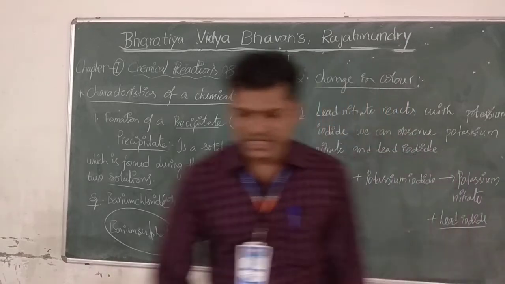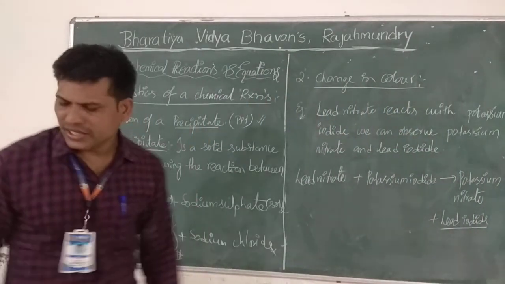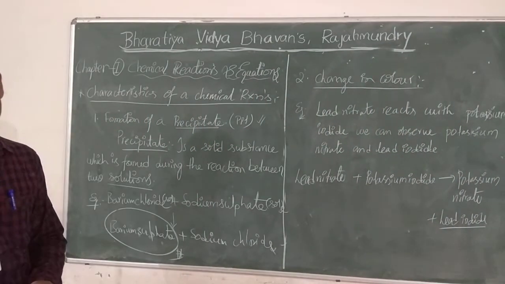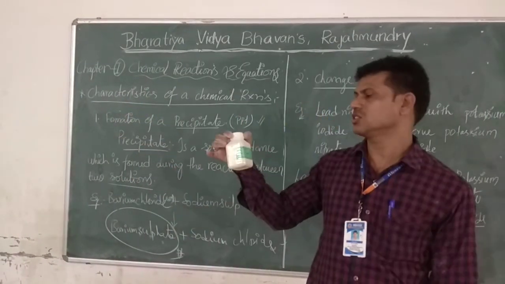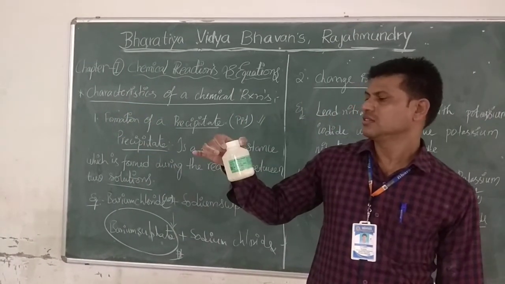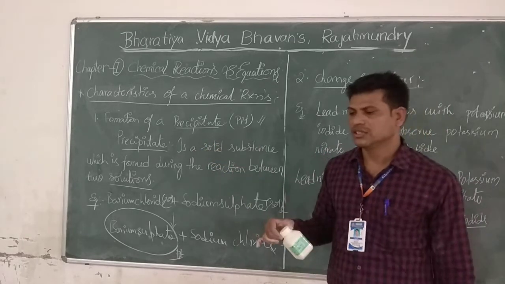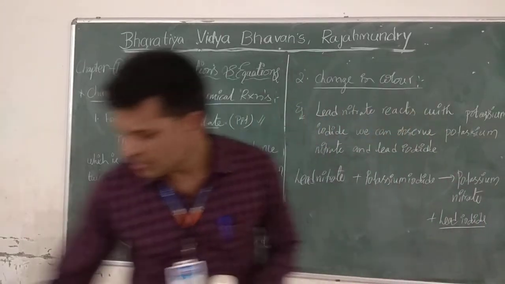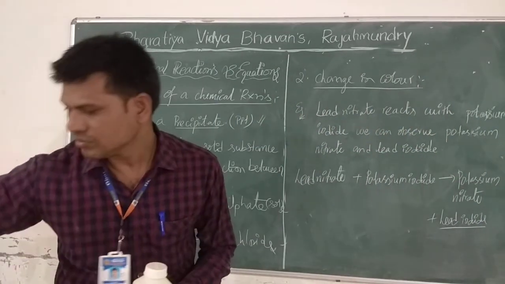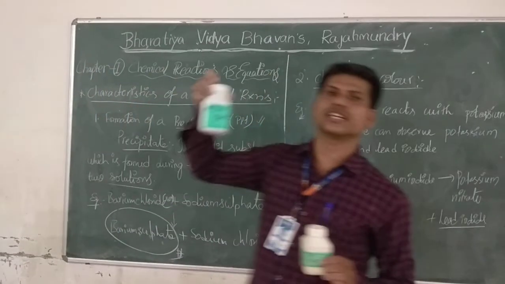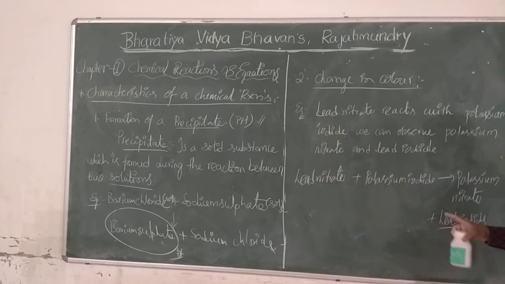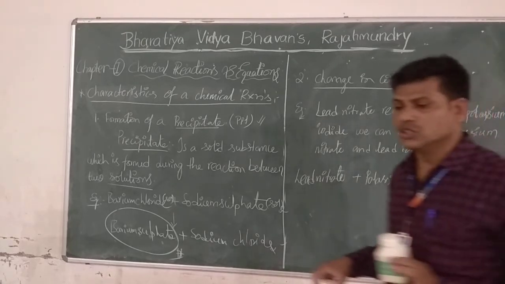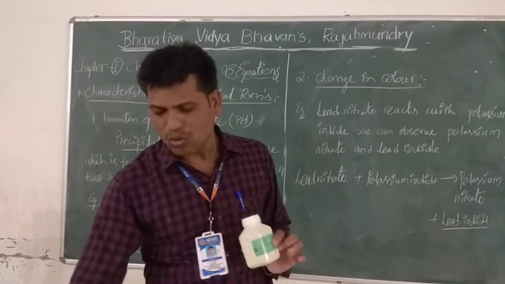Okay, see, I already prepared this. This is lead nitrate chemical, also kept in a plastic container only. And in the meanwhile, potassium iodide. This is another chemical used in this reaction. Lead nitrate plus potassium iodide gives rise to potassium nitrate and lead iodide. So in this reaction, what generally happens?